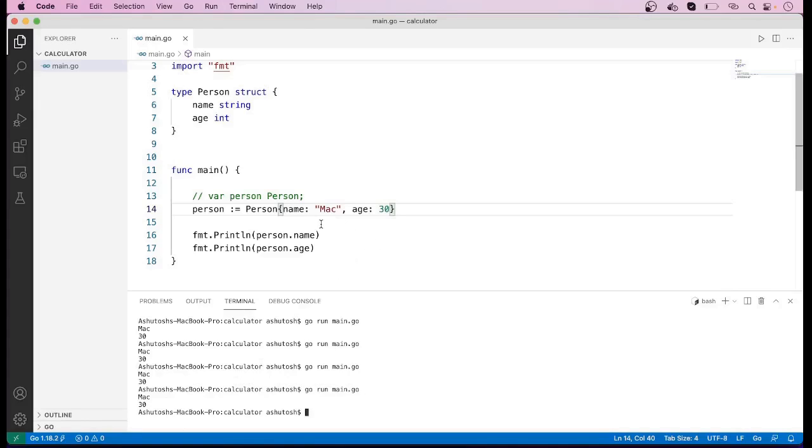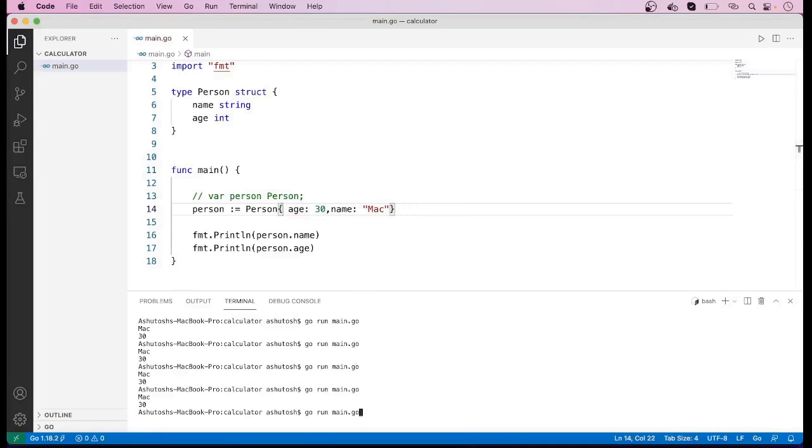Here, if you use this type of key-value syntax, it is not necessary to maintain the same order, as in the earlier case, where we had to use the name field as the first parameter and then the age as the second parameter. Here it is not necessary. We can interchange them also, like so.